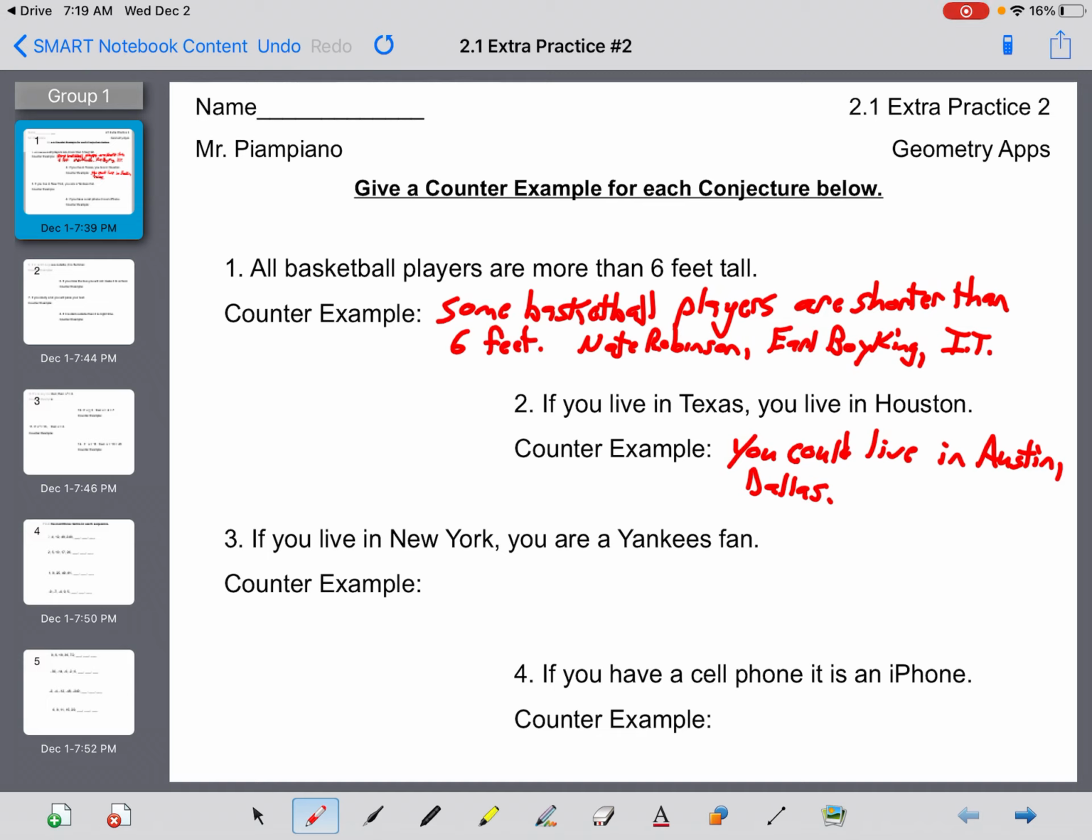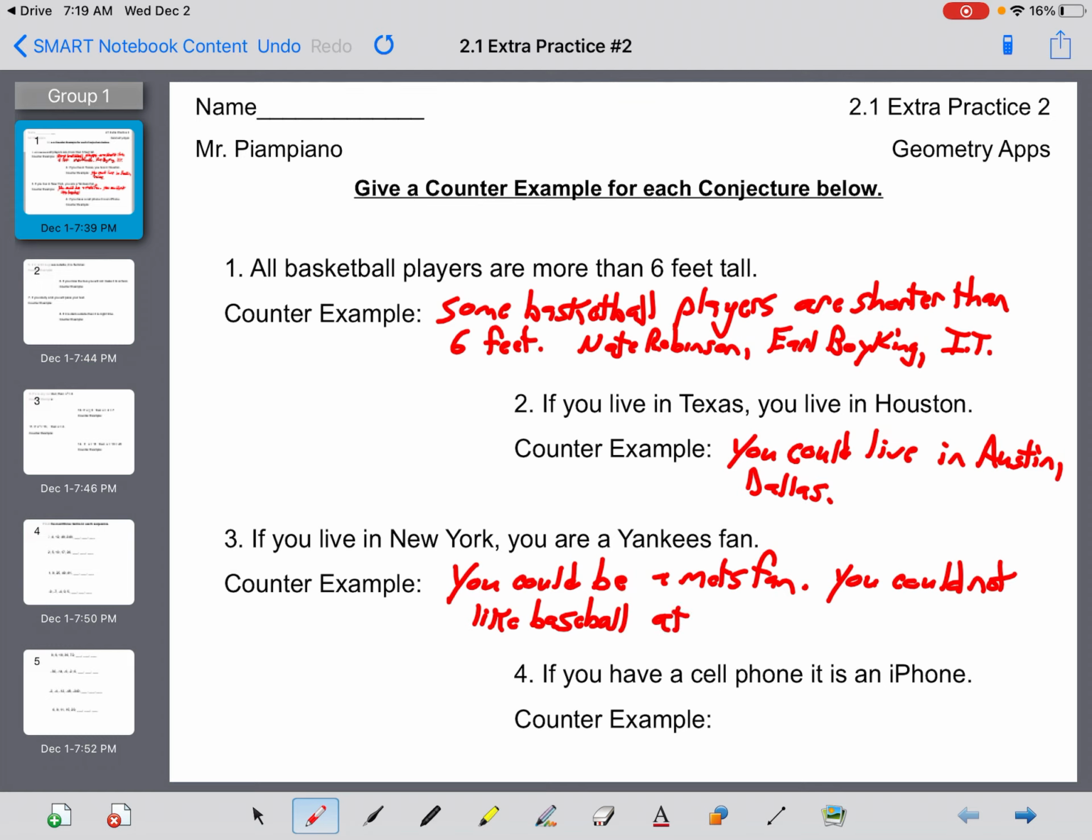If you live in New York, you are a Yankees fan. Counterexample: you could be a Mets fan. You could not like baseball at all. If you have a cell phone, it is an iPhone. Counterexample: you could have a Samsung Galaxy phone.